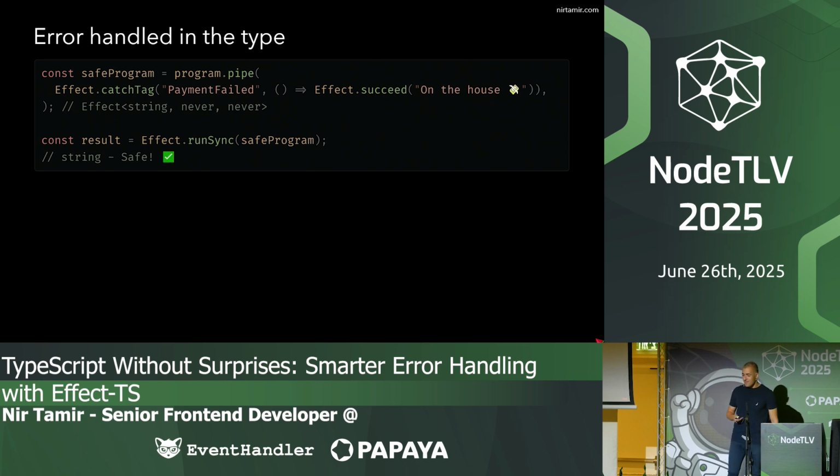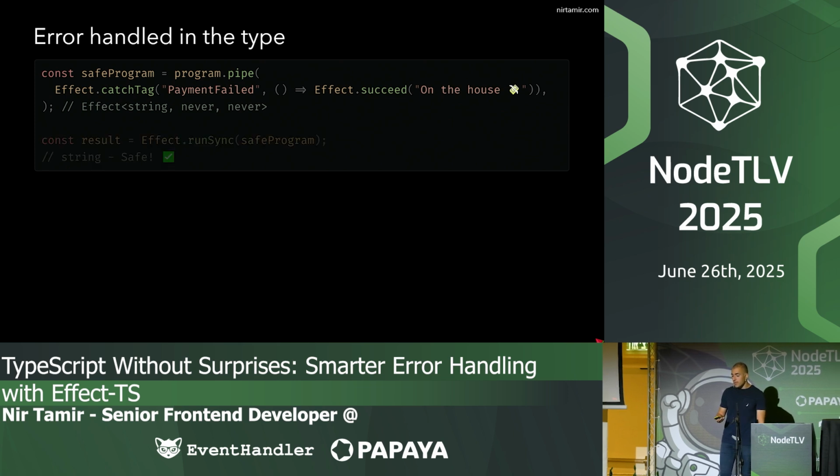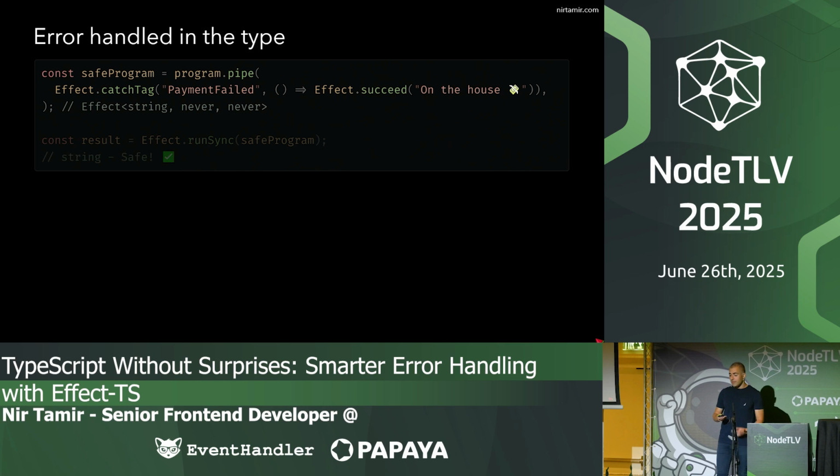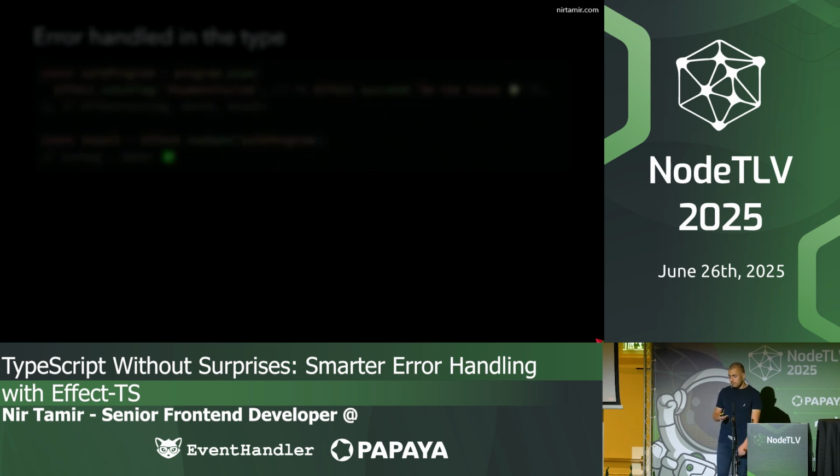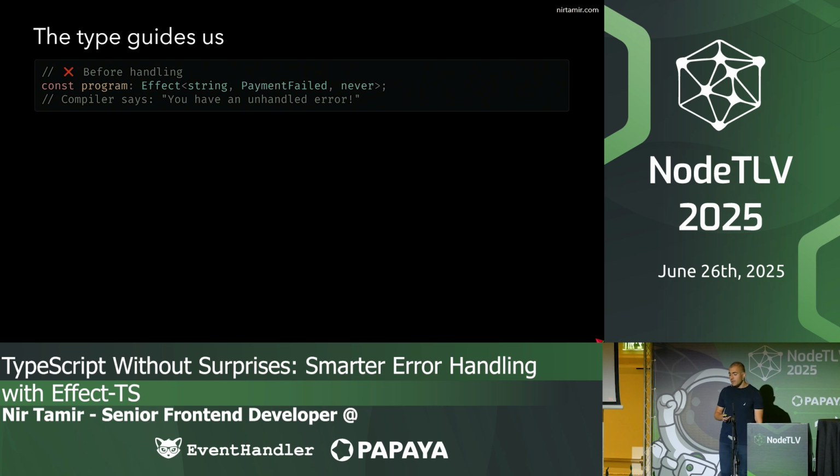So we don't fail. And when we execute this function, first we can notice that the effect type is now Effect of string, never, never, so it's not going to fail. And when we execute this function, it's safe. We are going to return a string because all the errors are handled. So the key point is that with Effect, the type guides us. Before, we have Effect of string, PaymentFailed, never. And after we handle it, we get a string with no option to fail. All errors are handled, and we know it by the TypeScript compiler.